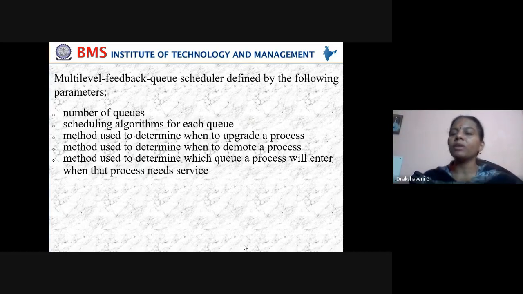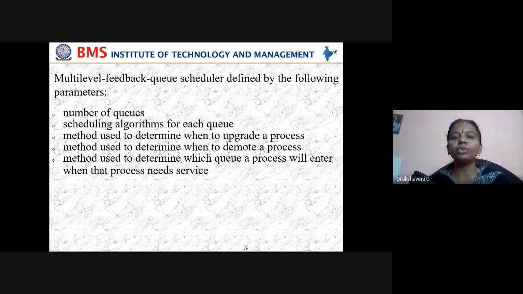There was one process with lower priority that was waiting. Then when should I upgrade it? That method also should be considered. Then, demoting a process. When should I say that it was in a lower priority, and when should I make it a higher priority? Or if it was taking a long time, how should I decide that it should be moved to a lower queue? That's how we see it.